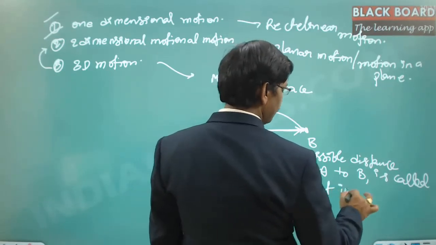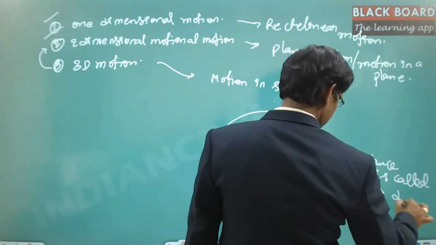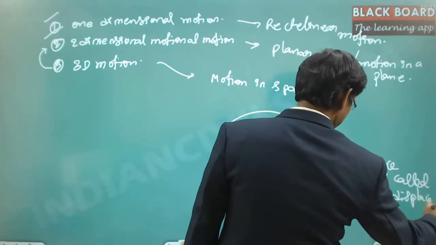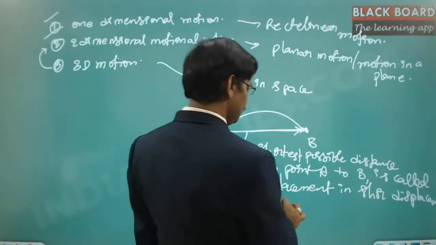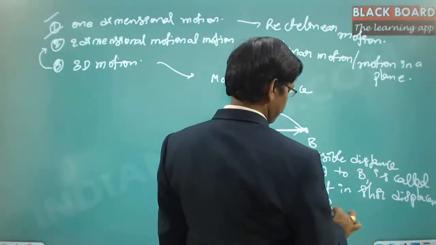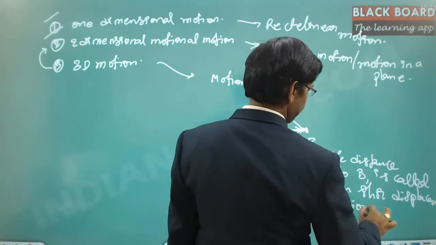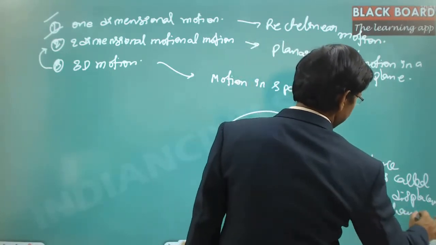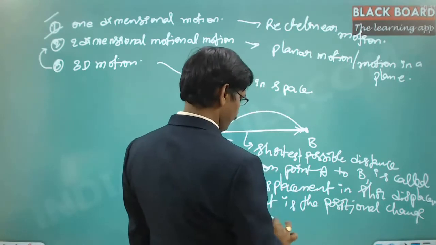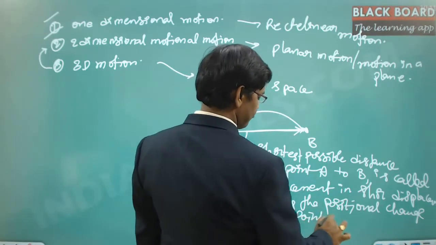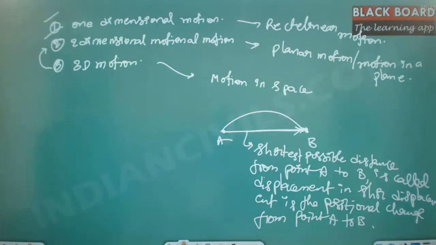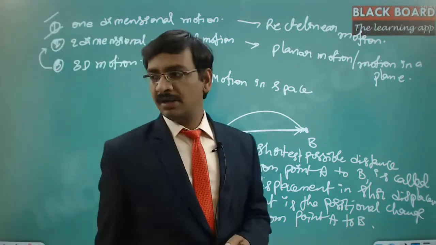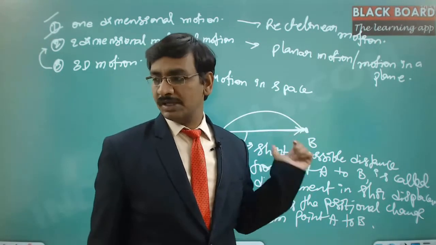So in short, displacement is the positional change from point A to point B. Got it? So this is the displacement. Now, whatever path you select, you still consider it as the displacement.